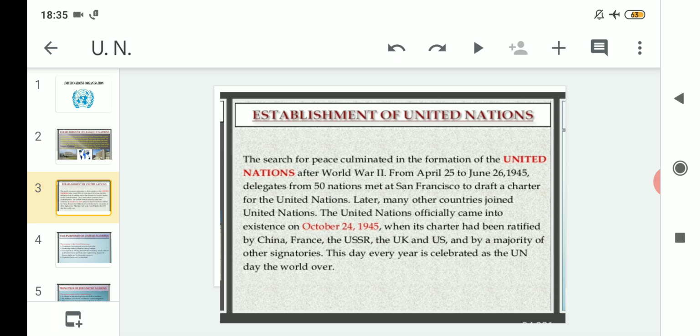This day every year is celebrated as UN Day the world over. That means if a short question comes about the UN, which day is celebrated as UN Day, which day will it be? It will be October 24th, 1945. Clear?